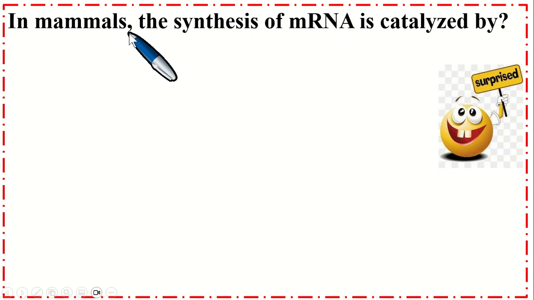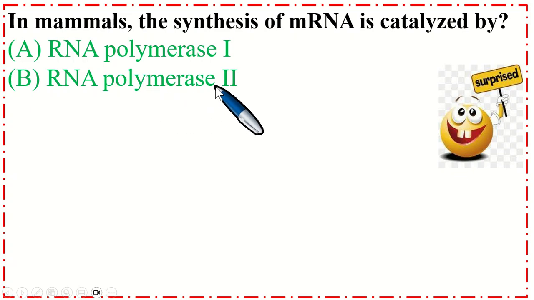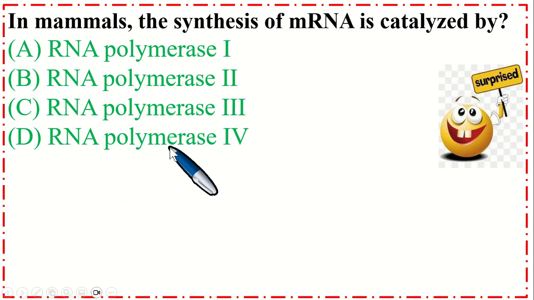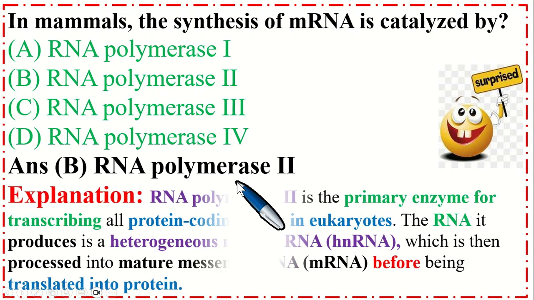In mammals, the synthesis of mRNA is catalyzed by option A RNA polymerase 1, option B RNA polymerase 2, option C RNA polymerase 3, and option D RNA polymerase 4. So the correct option is B, RNA polymerase 2.